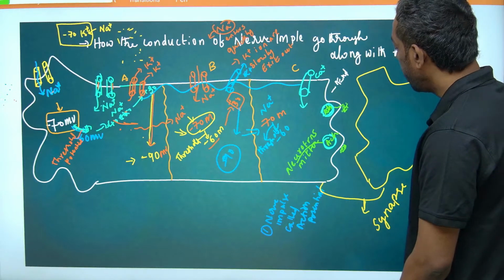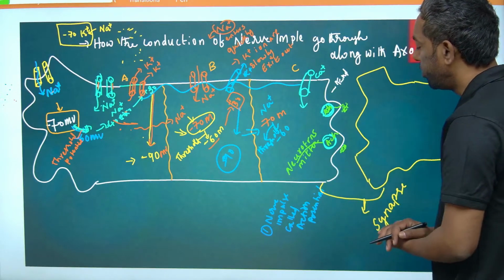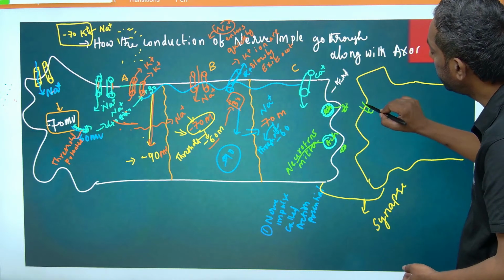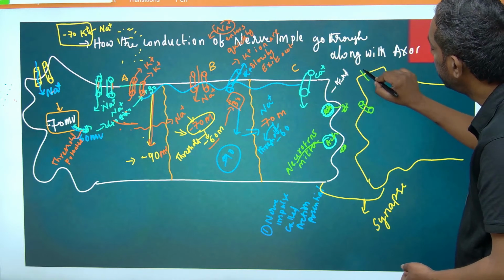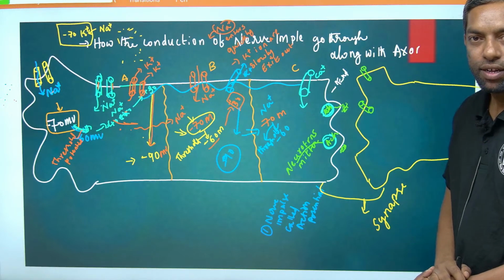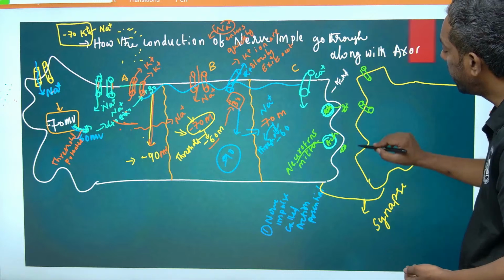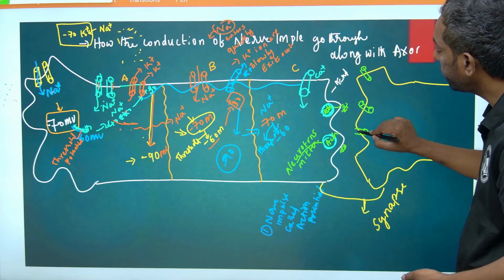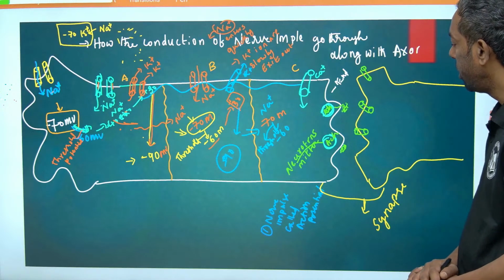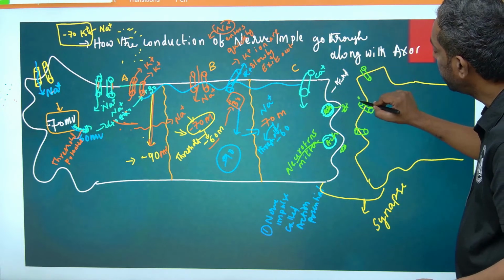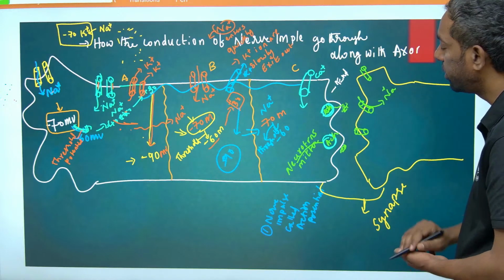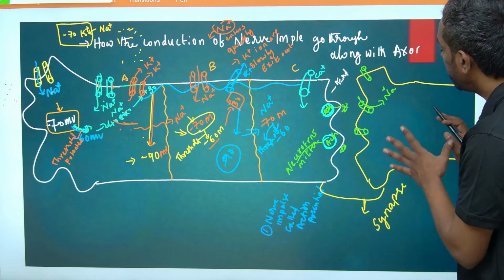If the chemical comes out, it can activate this part, the next neuron. It activates the channel chemically, and the ligand gated channel opens here. Then sodium ions, positive charge, enter.